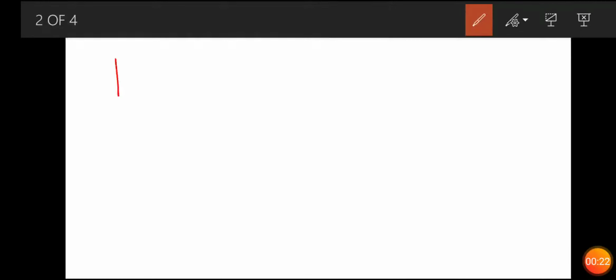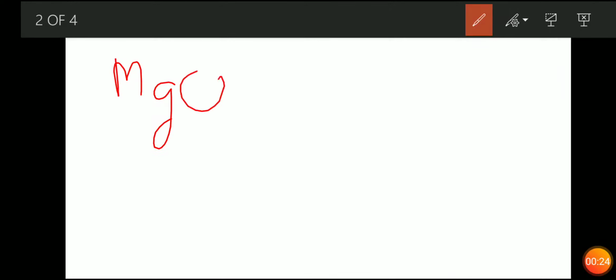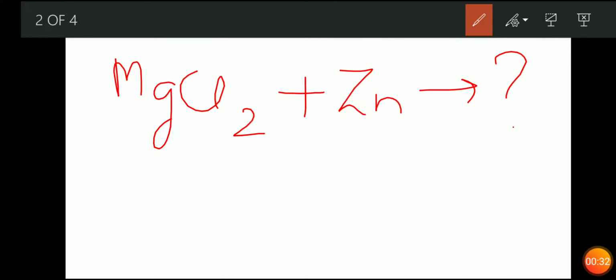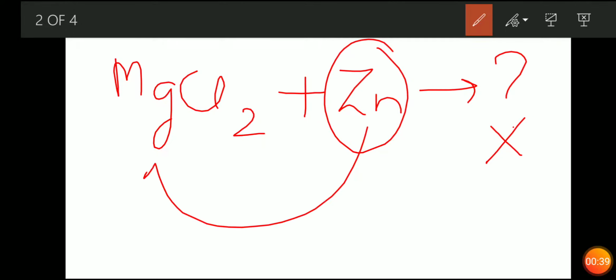The first question was MgCl2 plus zinc. Now when magnesium chloride reacts with zinc, what will it form? It will not form any product. There will be no reaction because zinc is less reactive than Mg, so zinc cannot displace Mg from its solution. So no reaction will take place over here. The next question is